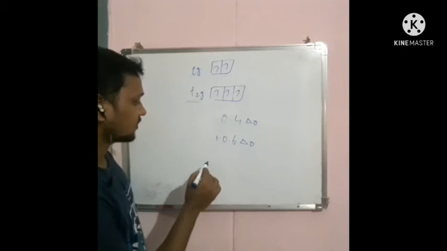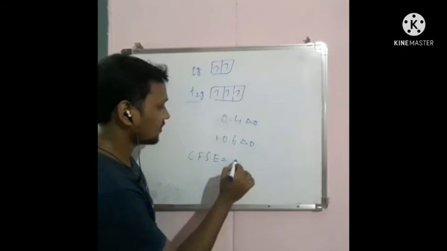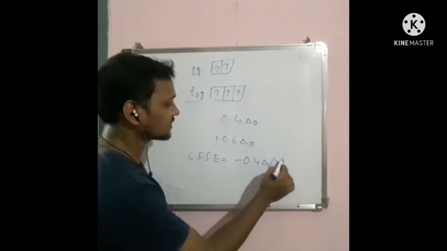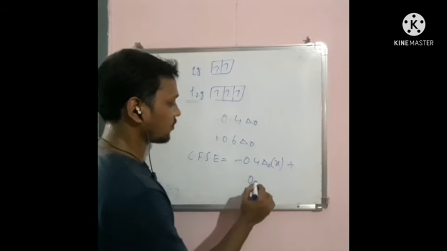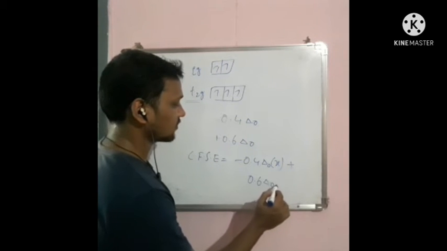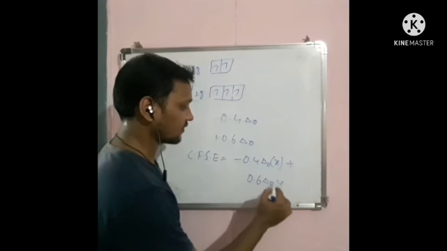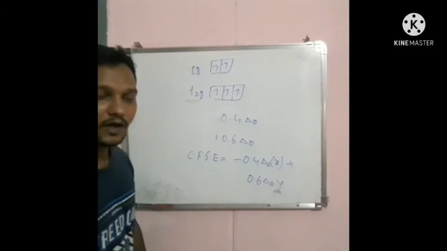So the CFSE value can be considered as minus 0.4 delta naught into x, where x is the number of electrons in T2g, plus 0.6 delta naught into y, where y is the number of electrons in the Eg orbitals.